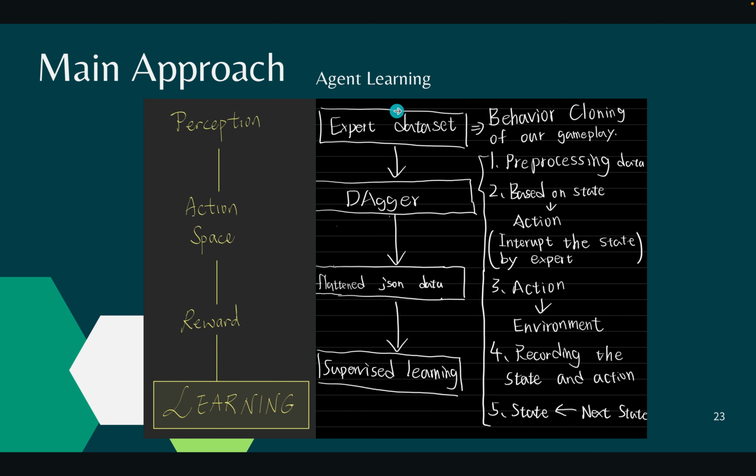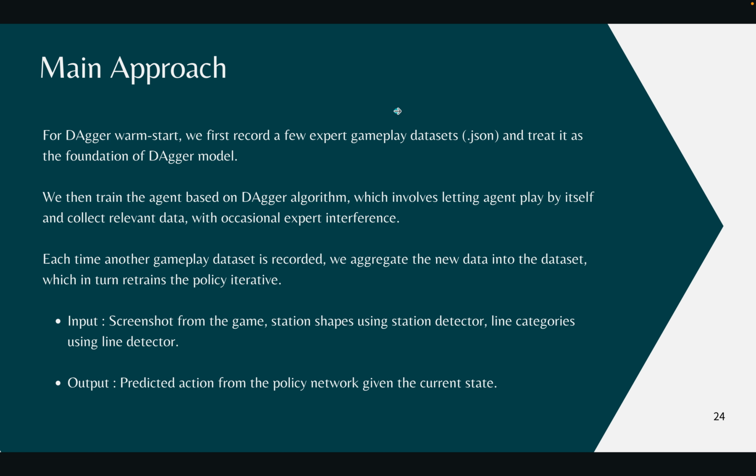And this is our main approach for agent learning. So firstly, we use an expert dataset for warm-up, and then we use DAgger to pass the dataset in, and then let the agent play by itself. And then we intervene whenever necessary, and this will create another .json dataset to feed back into the DAgger algorithm, and then the entire process is a subset of supervised learning. This is the formal definition of how we approach our agent learning part.